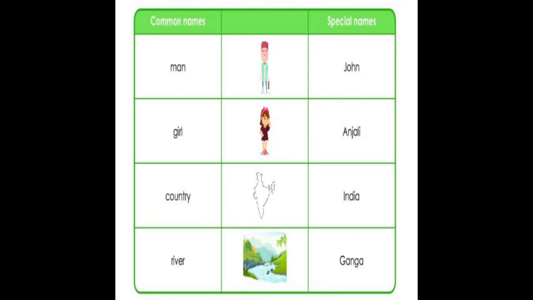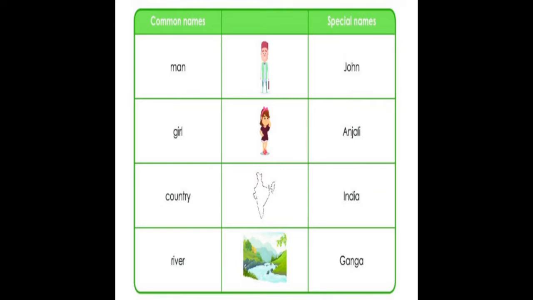Now in the next image you can see a girl standing. So girl is a common name, and she has a special name, that is Anjali. So Anjali is a special name. In a similar way you can see the image of a map, that is an image of India. So country is a common noun, and India, a specific name, is given, so that is a special name.